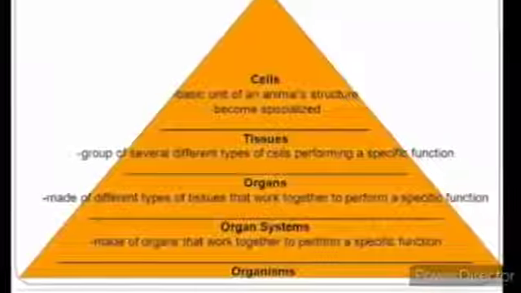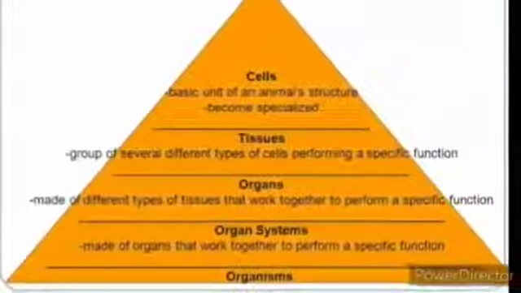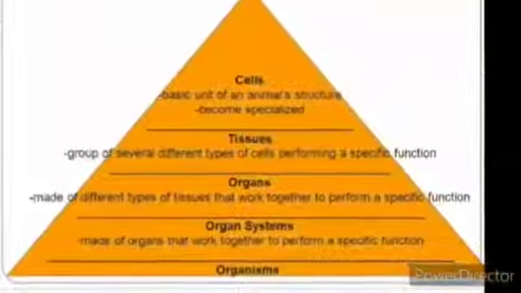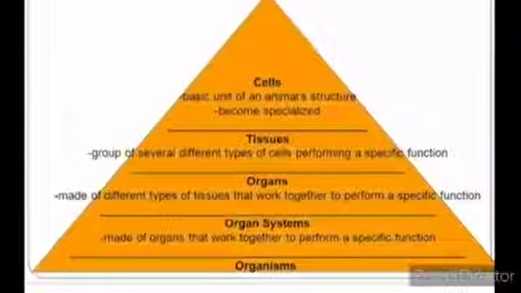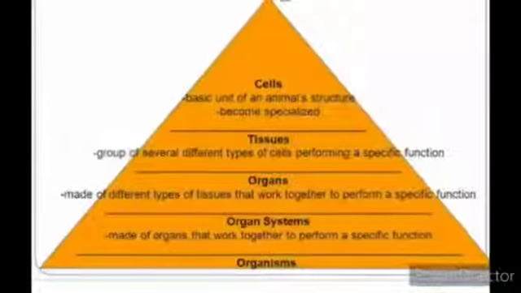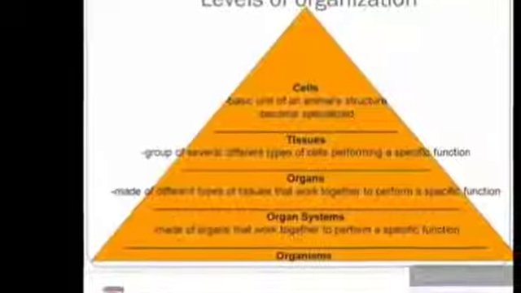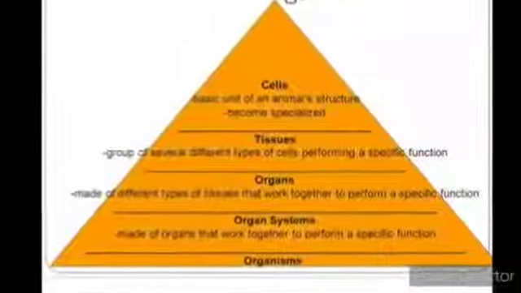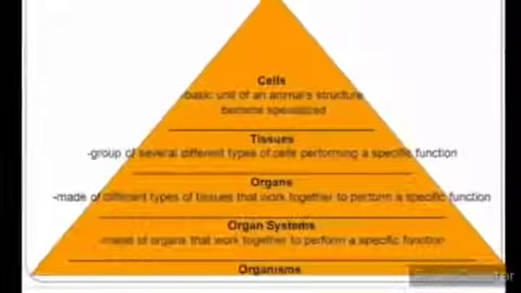When organs combine, they form organ system. And when different organ systems combine, they form a full-fledged organism. So this is the level of organization. From cell to tissue, tissue to organ, organ to organ system, and then full-fledged organism. Now, this is the basic structural unit. The basic structural unit in the human body is the cell.